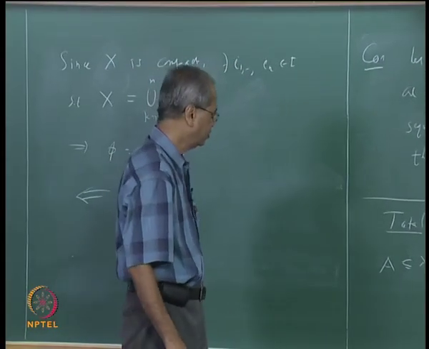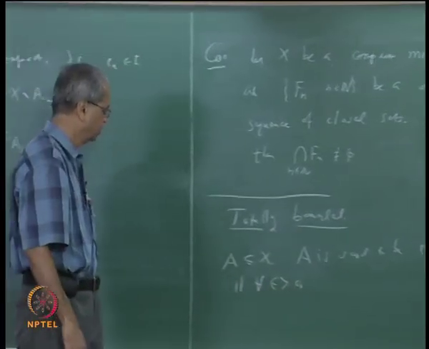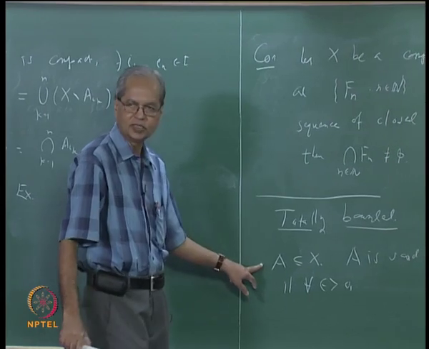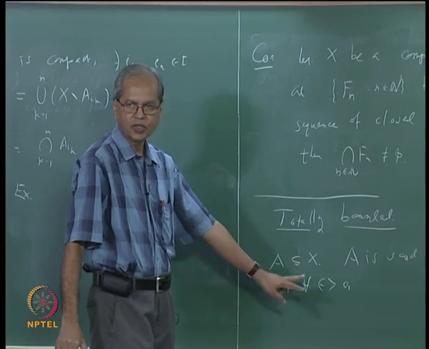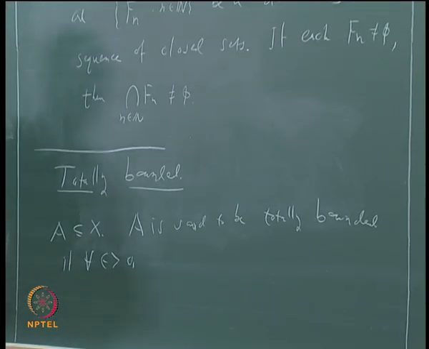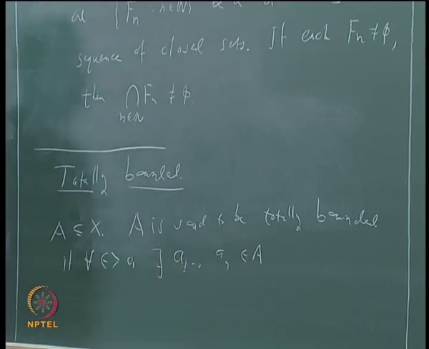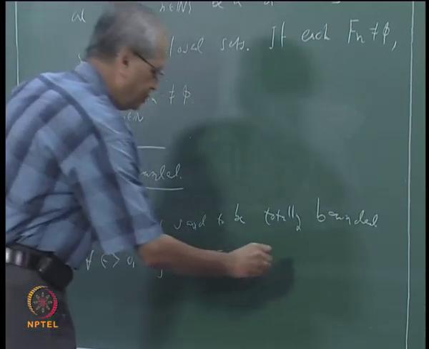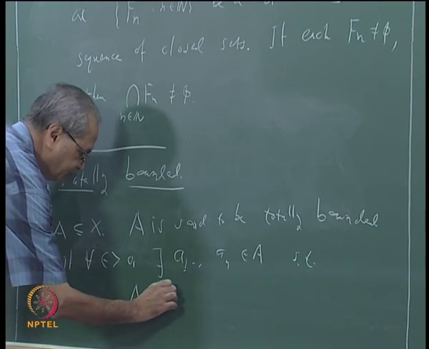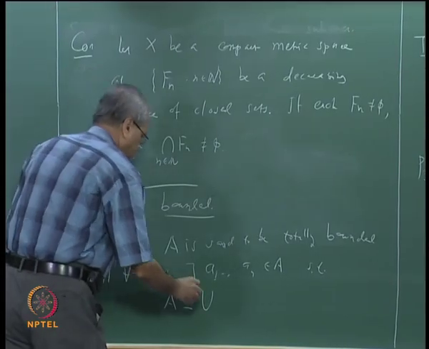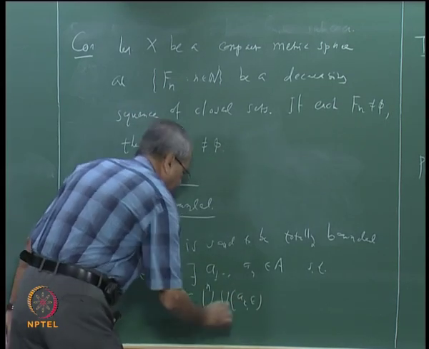So we will say that A is said to be totally bounded if for every epsilon bigger than 0, there should exist a finite number of points a1, a2, ..., an in A, such that A is contained in the union, k going from 1 to n, of open balls with center at ak and radius epsilon.